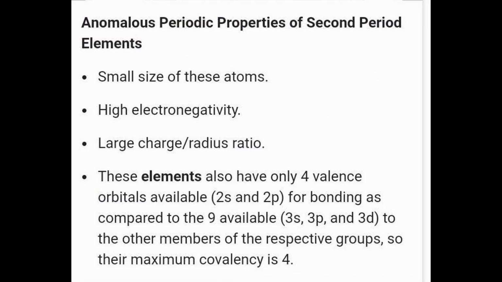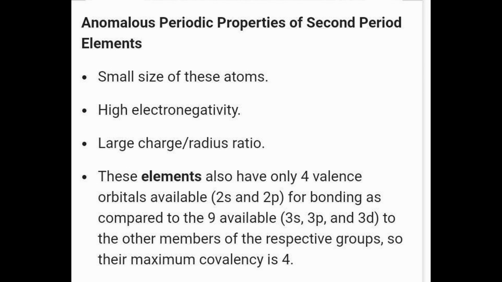Lithium, beryllium and the first element of groups 13 to 17 differ in many respects from other members of their respective group. For example, lithium, unlike alkali metals, forms compounds with pronounced covalent character, when other members predominantly form ionic compounds. In fact, their behavior is similar to the second element of the following group, that is, lithium is similar to magnesium and beryllium is similar to aluminium, and this type of similarity is commonly referred to as diagonal relationship in the periodic properties.